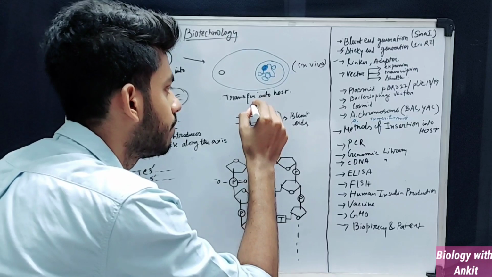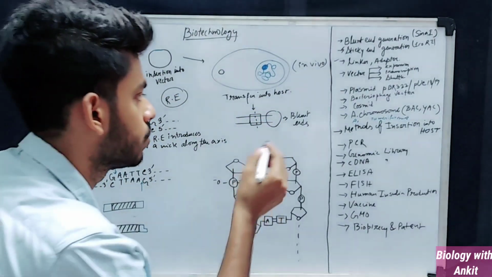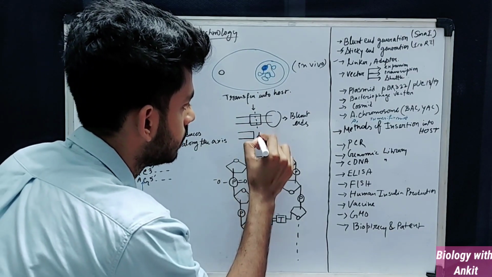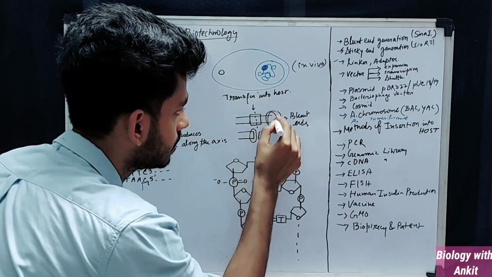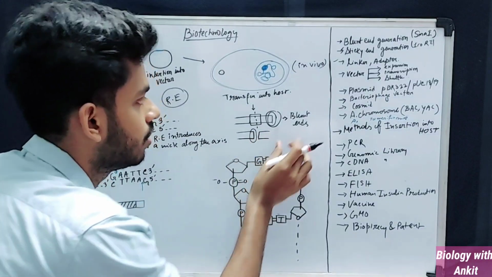So some restriction enzymes will come, suppose this is the restriction site, and then it introduces a nick along the axis of the DNA. So what cuts will be produced: this is one part and this is another part. This is how they are separated. See, this end and this end are similar, this end and this end are similar. So that is why it is called blunt ends.